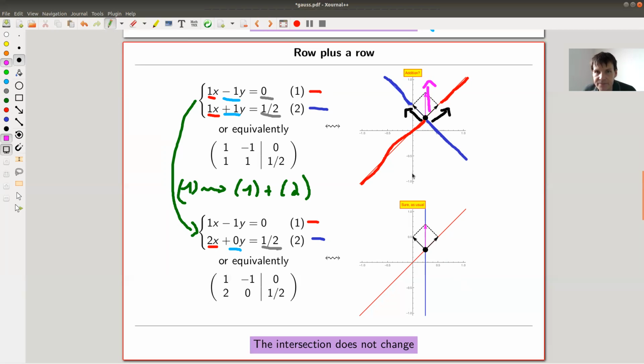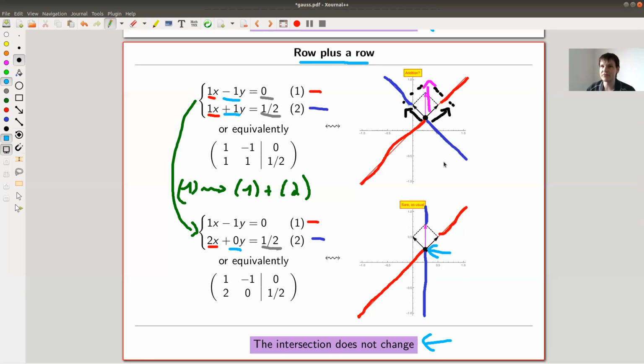All of you know how that works, right? You fill up this rectangle, and you get a new hyperplane, a new line now going through this vector. So here's now the blue one. But the thing to observe is that the blue one really changes in this case. It's really a different line. The red one, of course, I haven't touched, it's just the same. But the point of intersection doesn't change. So row plus row doesn't change the intersection.